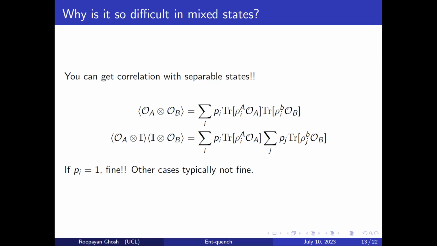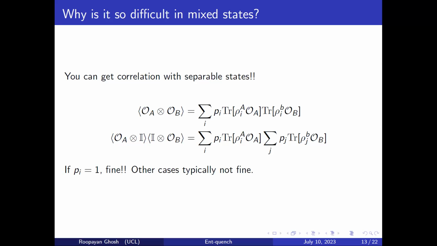Remember, I told you that for a generic separable state, you have p_i rho_i^A cross rho_i^B, a summation of many such states. And if you compute for a general observable, if it's separable, then it comes out to be something like this, which is just the trace of this into this because it works on two different Hilbert spaces. But if i can only take the value 1, so you have only one term, then this is fine because this will give you just these two multiplications, and thus gives you 0. Fine, you're good. Separable states are giving you 0.